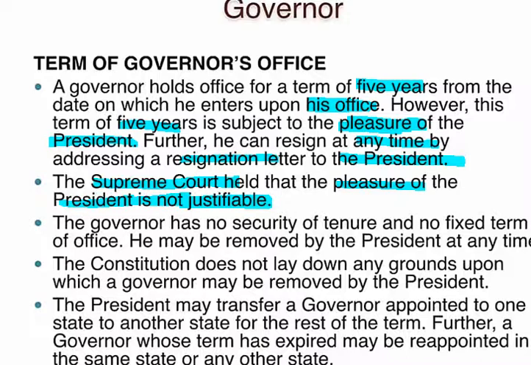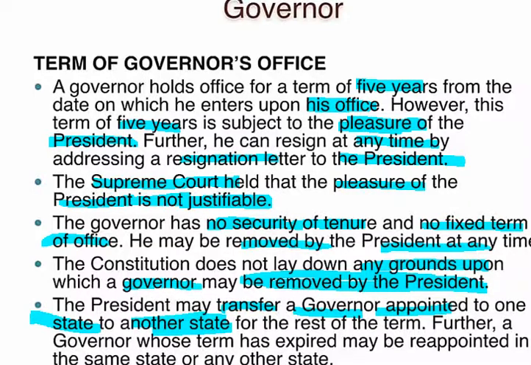The governor shall have no security of tenure and no fixed term of office. So he can be removed by the president at any time. The constitution does not lay down any ground on which the governor may be removed by the president. The president may transfer the governor from one state to another. After the term expires, the president also has the power to reappoint him for the same post or any other state.